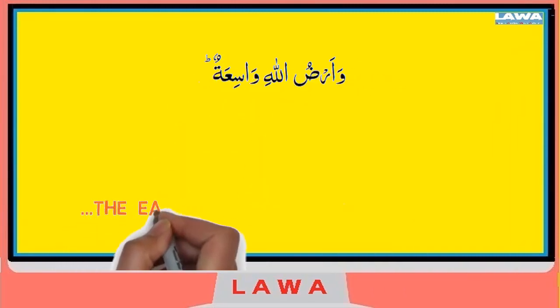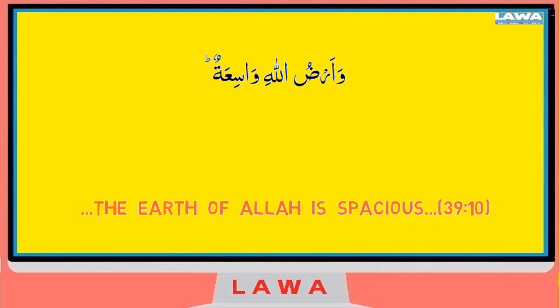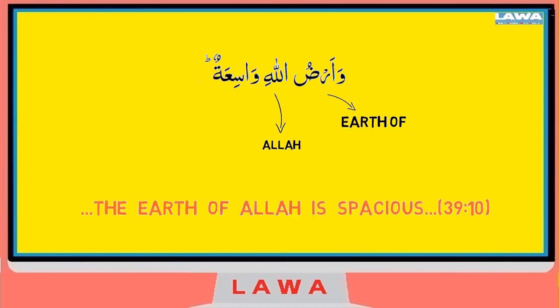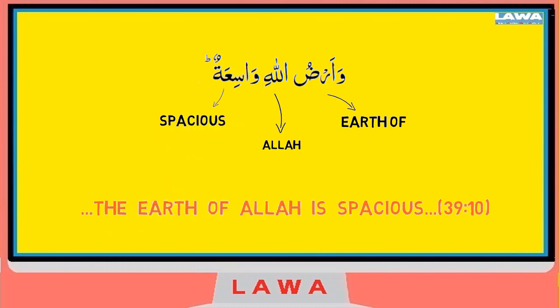Allah says in Surah Az-Zumar, ayah number 10, وَأَرَضُ اللَّهِ وَاسِعَةٌ. Here, ard means earth, and Allah is Allah. So when we say ard and Allah, we are saying the earth of Allah, or Allah's earth.